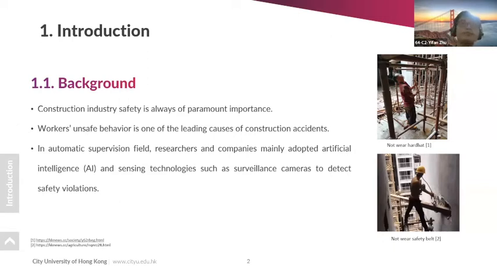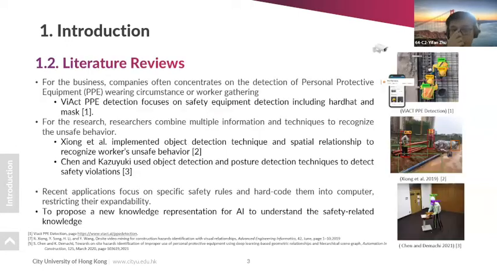Currently, in the automatic surveillance field, researchers and companies mainly use artificial intelligence technologies like surveillance cameras or GPS to detect safety violations. For example, in business, companies focus on personal protective equipment, PPE, like PPE detection products that detect safety equipment such as hard hats.